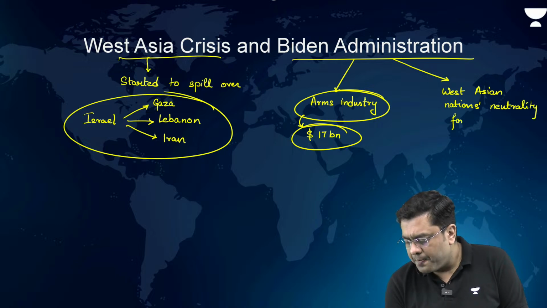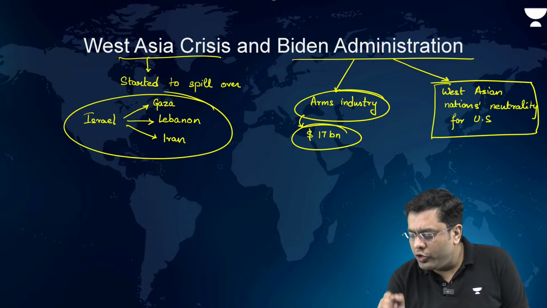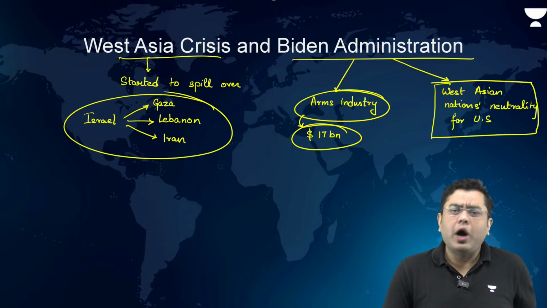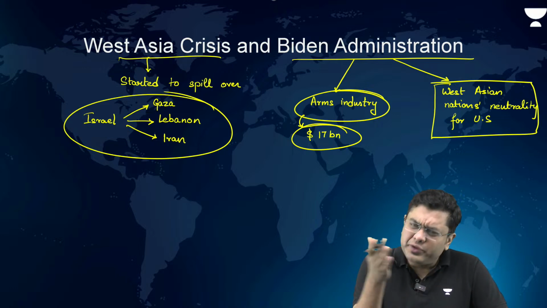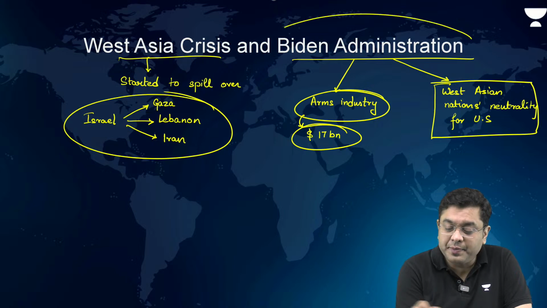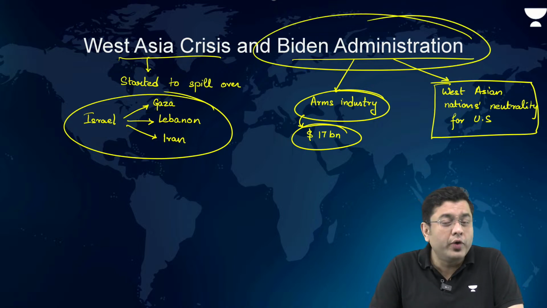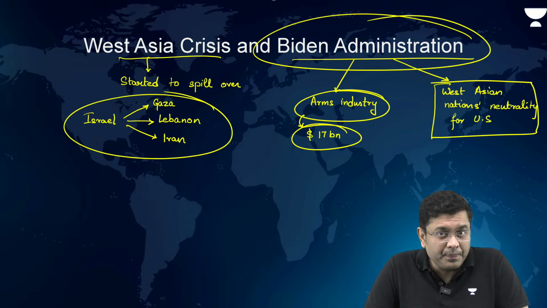Which basically means that they did not want to make newer enemies out of West Asia. That's it. So it was a very reserved approach. Now, the outcome of this has been what? There have been unending protests going around in the US and across the world with regards to what has happened.